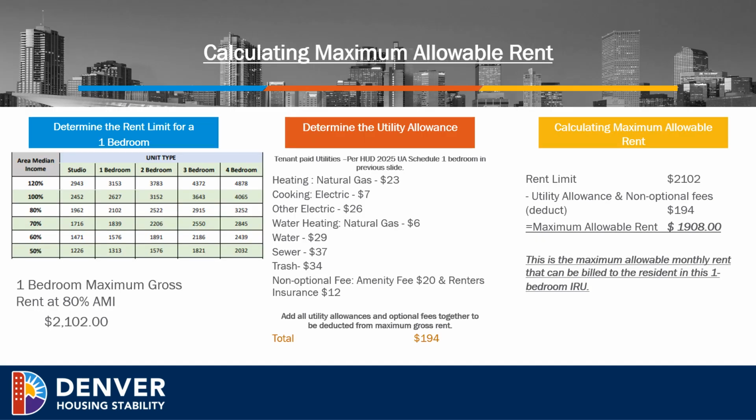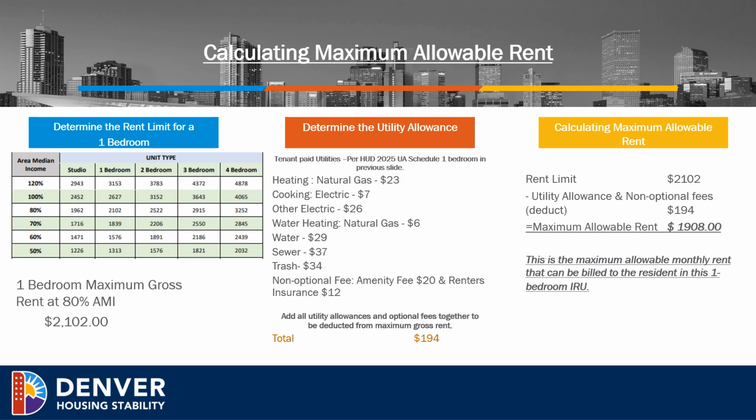Here is an example on how to calculate maximum allowable rent. In this example, we're needing to determine the rent limit for a one bedroom at 80% AMI. According to the graph here, 80% AMI, a one bedroom is priced at $2,102. To determine the utility allowance, we'd refer back to the HUD schedule model, one bedroom, and go down the